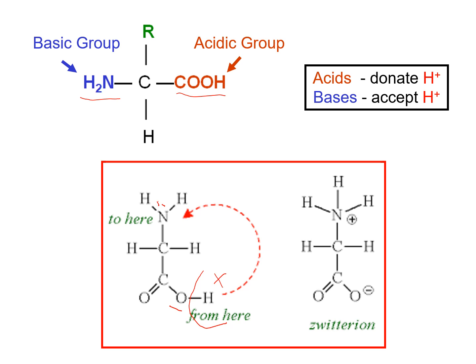For forming this bond, both electrons were shared by nitrogen. That's why the charge of the nitrogen becomes positive. This way, the amino acid forms a bipolar ion, that is, a Zwitter ion.